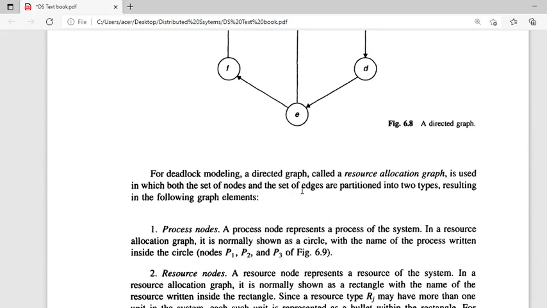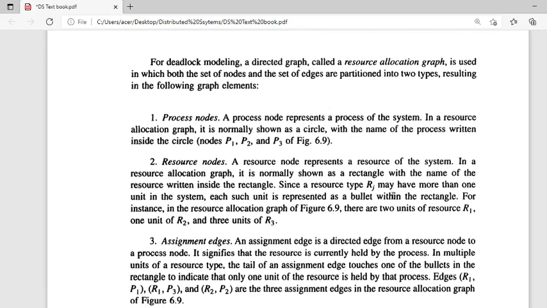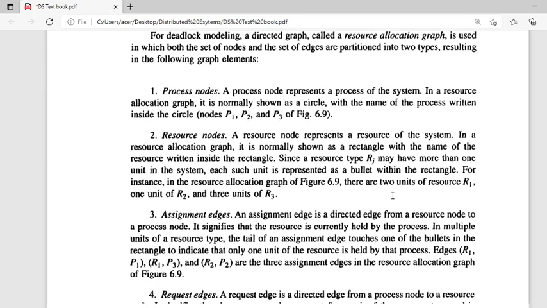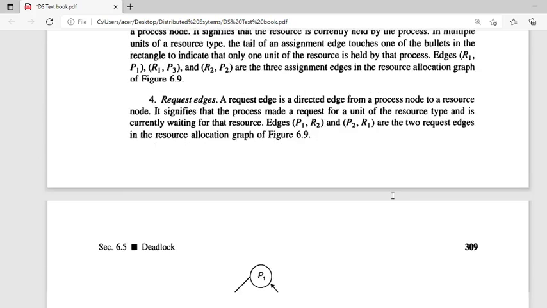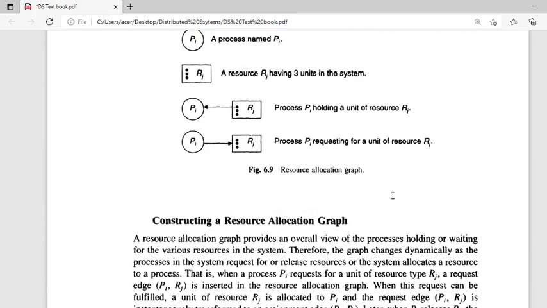So for deadlock modeling, we use a directed graph called a resource allocation graph. It is used with a set of nodes, and the set of edges is partitioned into two types. We will see this resource allocation graph in the next class.